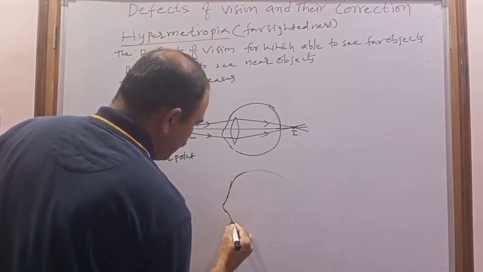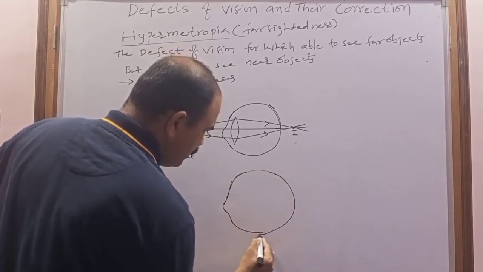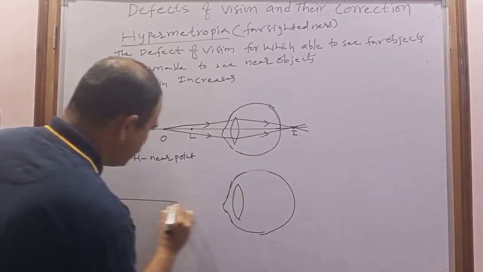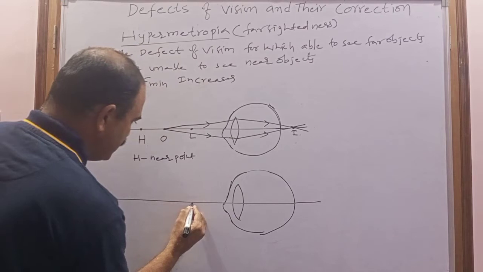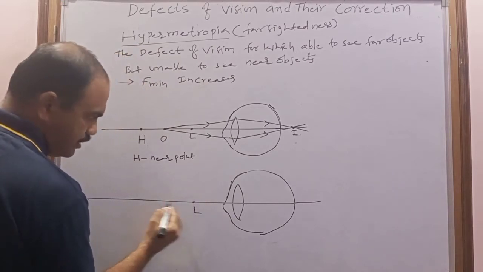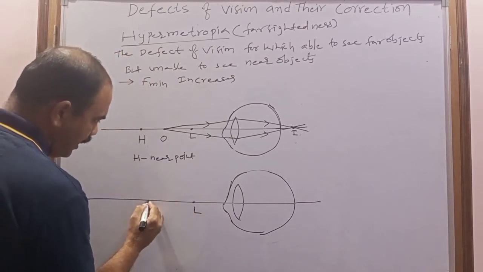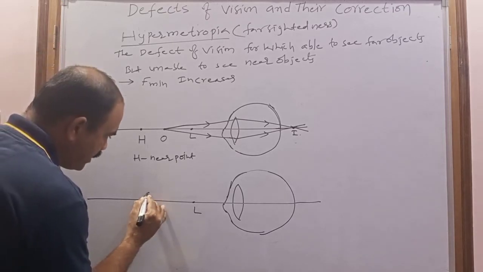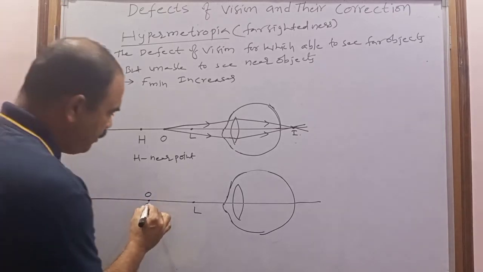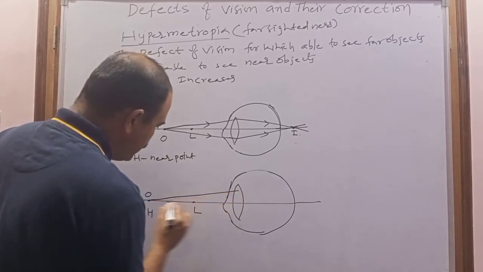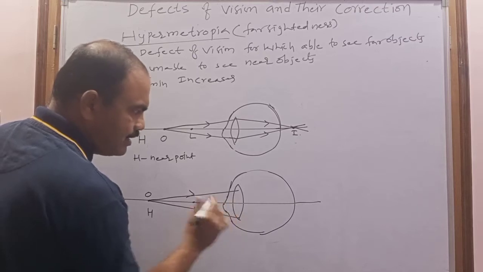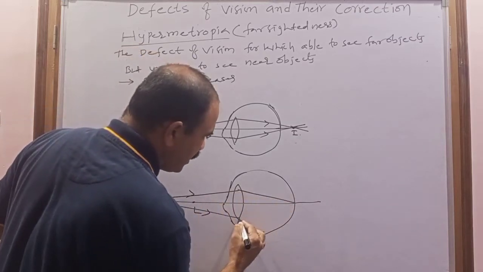this is the eye of the person who is suffering with hypermetropia, and this is the eye lens. Consider, now this is the principal axis, and this is the least distance of distinct vision, as well as this is called the near point distance. And if the object is at H, so what happened? The rays which are coming from that H or near point, now this eye lens can form the image on the retina.